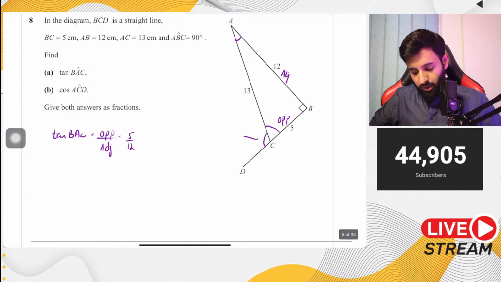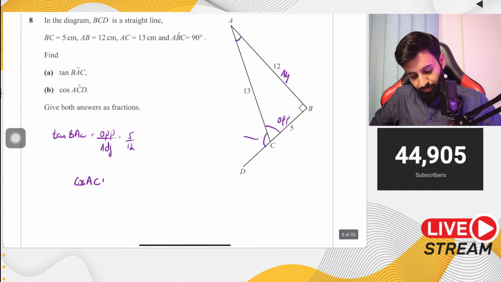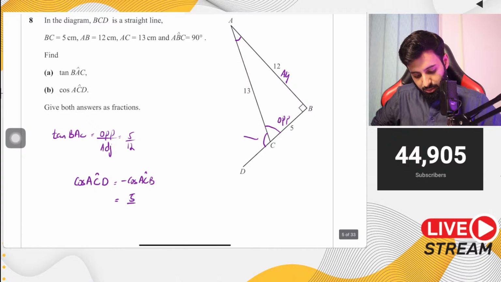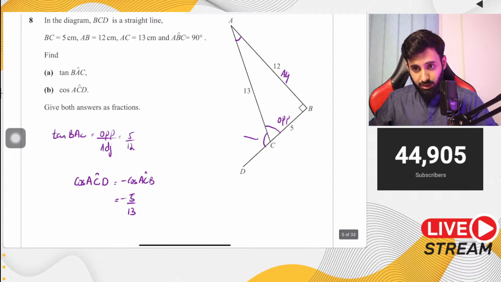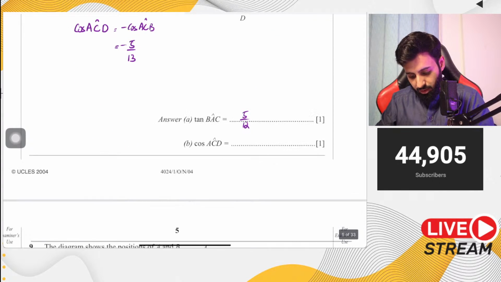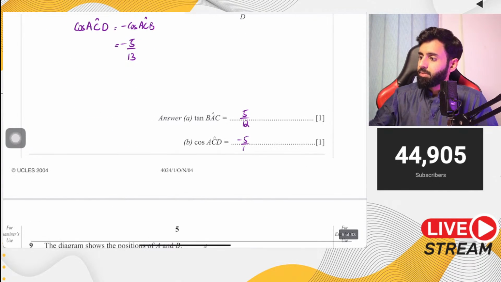So we will find cos of ACB. So cos of ACD will basically be equal to minus cos of ACB. Why? Because they're supplementary angles. So cos ACB is going to be equal to adjacent over hypotenuse, which means 5 over 13. So the final answer is going to be minus 5 over 13. There you go. That's your answer.